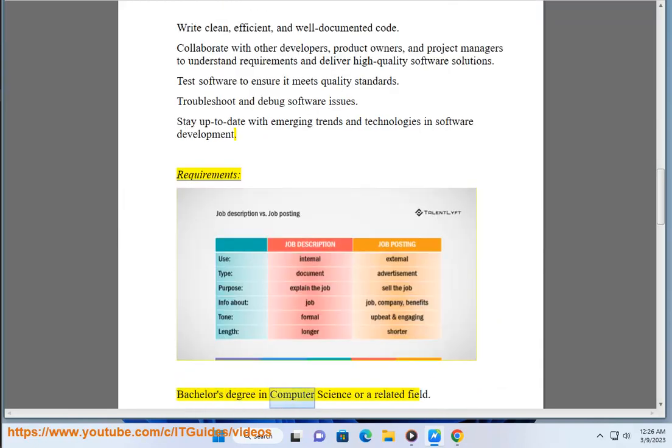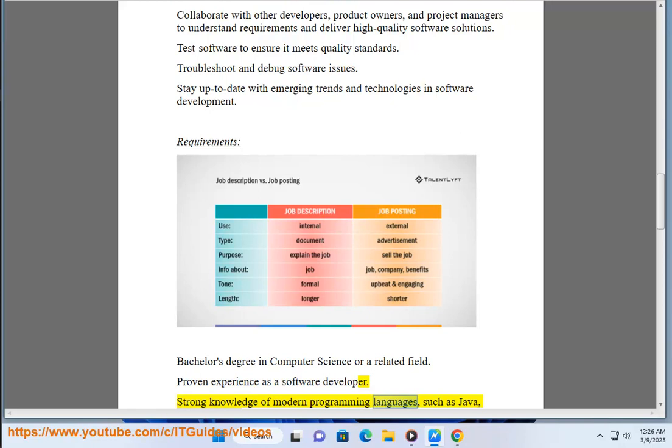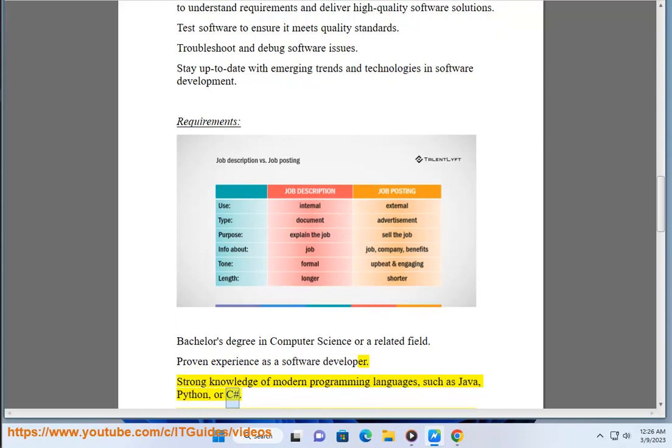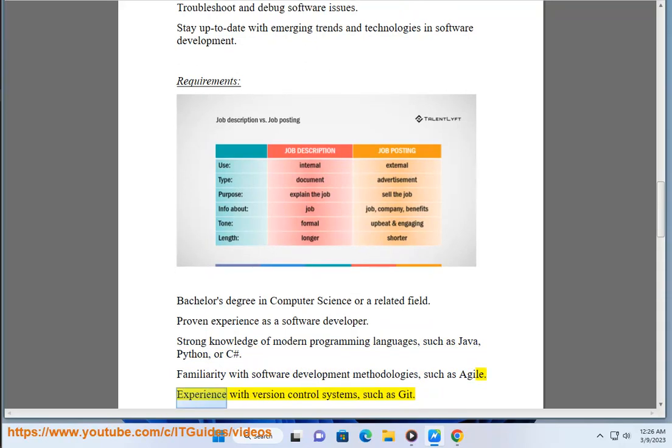Requirements: bachelor's degree in computer science or a related field. Proven experience as a software developer. Strong knowledge of modern programming languages, such as Java, Python, or C#. Familiarity with software development methodologies, such as Agile. Experience with version control systems, such as Git.